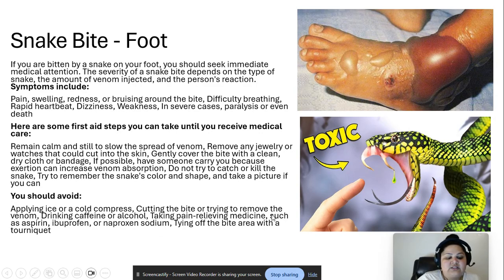Avoid taking pain-relieving medicines such as aspirin, ibuprofen, and naproxen sodium. Avoid tying off the bite area with a tourniquet. Try not to do that. Try not to use any painkillers, because they can have a drug interaction with the toxin already present. Let's not forget that snake venom is also used for medicinal purposes, and if there's an interaction between the two, it may worsen the condition. So try not to pop a pill when a snake bites you.